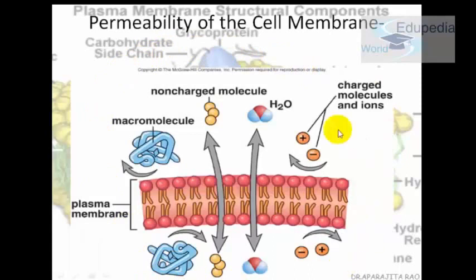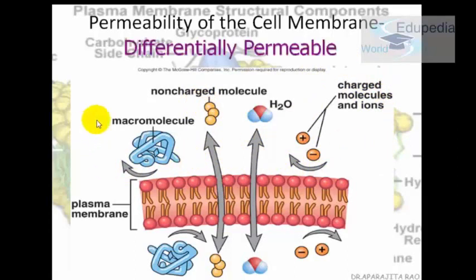So this is an example of the cell membrane. If you can see, the non-charged molecules can pass through easily, water can pass through very easily, but a macromolecule or any charged molecules and ions cannot pass through easily. So this is also known as differentially permeable. So there are three terminologies that we learn: semi-permeable, selectively permeable and differentially permeable, and all three mean one and the same thing.